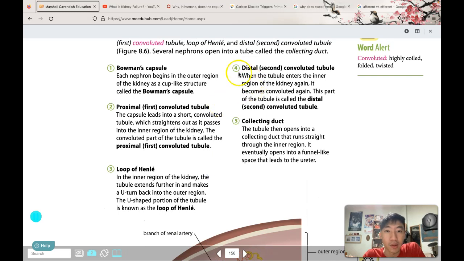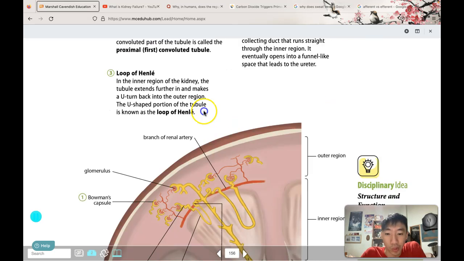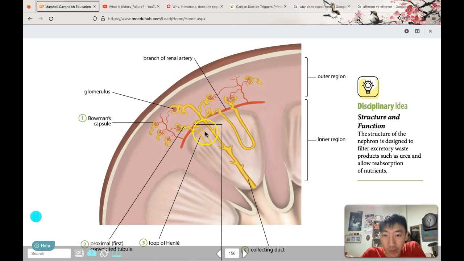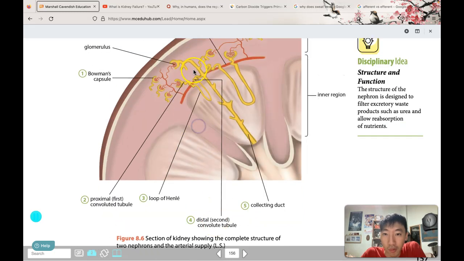Next, we have the distal convoluted tubule. The word distal means further. When the tubule enters into the inner region of the kidney again, it becomes convoluted again, and this part of the tubule is called the distal convoluted tubule. Where is it? It's over here.